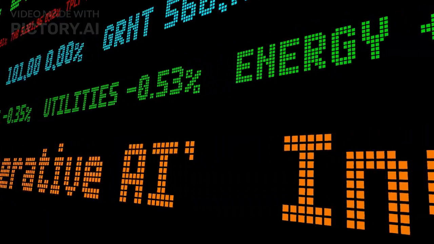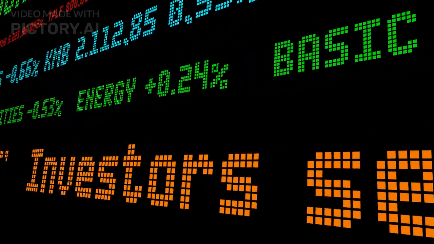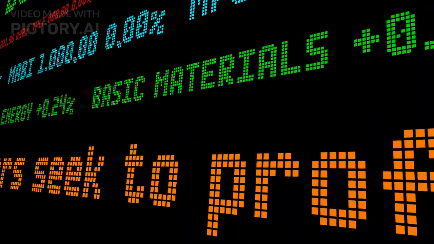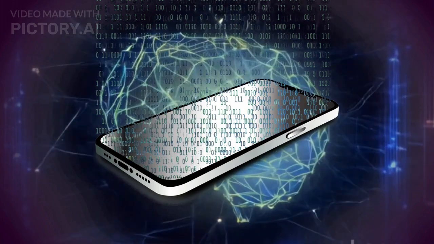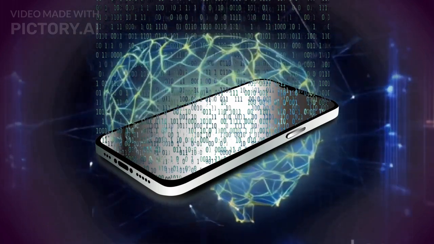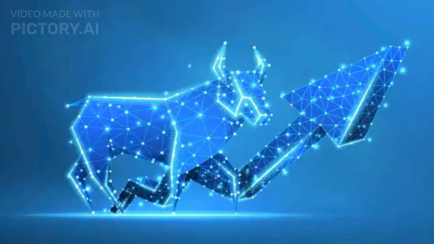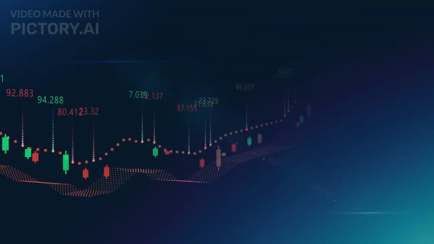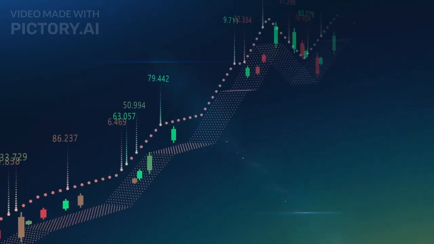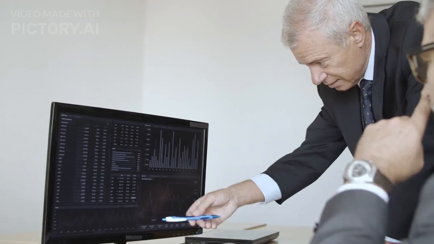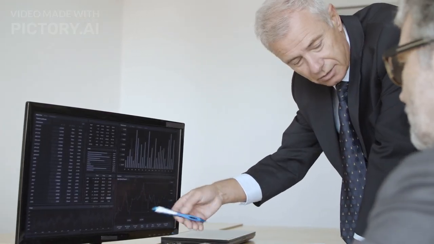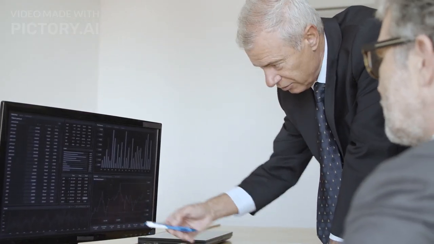Whether you're a seasoned investor or just starting out, understanding how to leverage AI can give you a competitive edge. We'll break down the process step by step, showcasing real examples and practical tips to enhance your stock analysis. So, if you're curious about how artificial intelligence can transform your investment strategies and boost your confidence in the stock market, stick around. You won't want to miss this insightful journey into the future of investing.